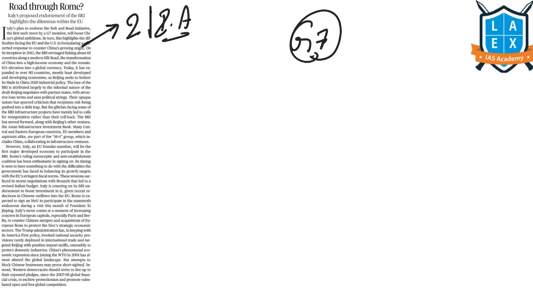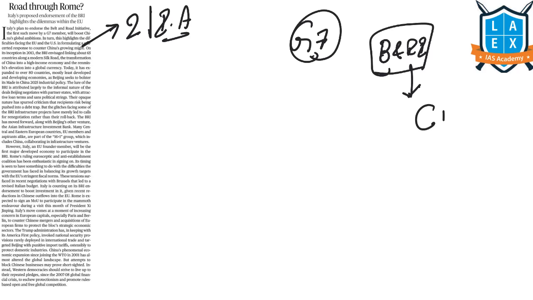The next article is Road Through Rome. This article comes under GS Paper 2 under the topic of international affairs. This entire article is about Italy going to become the first of the G7 group of industrialized nations to support China's Belt and Road Initiative. 2 days back we have seen about this. What is this Belt and Road Initiative of China? And also we have seen about the China-Pakistan Economic Corridor, which is a subpart of this Belt and Road Initiative. Please check back to that video regarding these details.